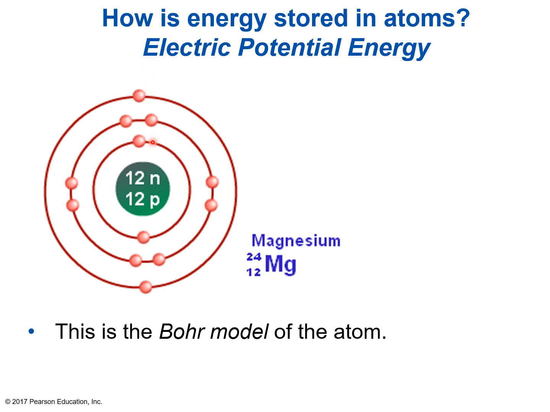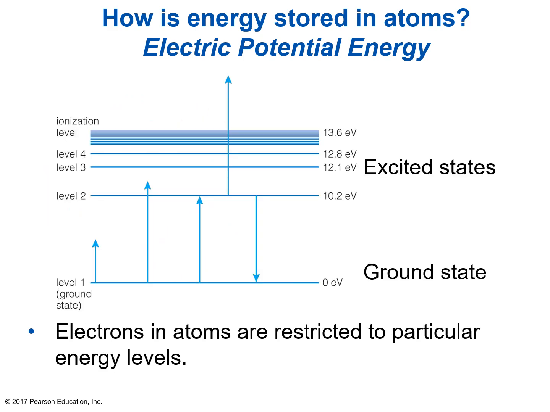But the point is they can't exist somewhere in between. And these are what's called quantum levels. When you hear the word quantum, it usually has something to do with quantum mechanics, which deals with these discrete layers or these discrete levels that the electrons can be at. It can either be here, or here, or here, but there is no in between.